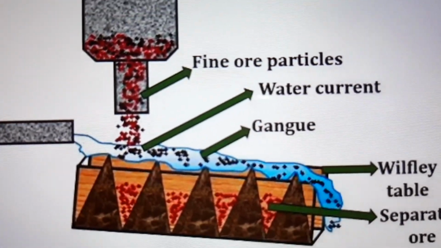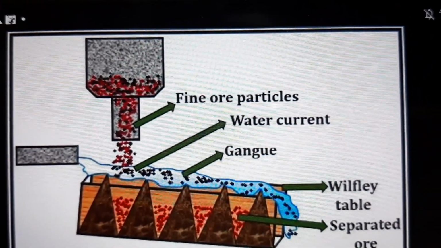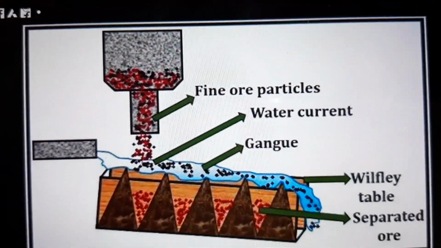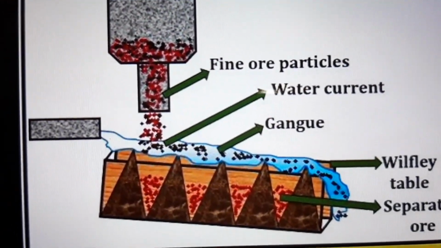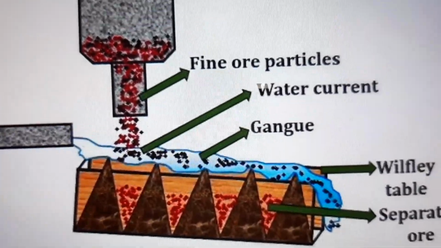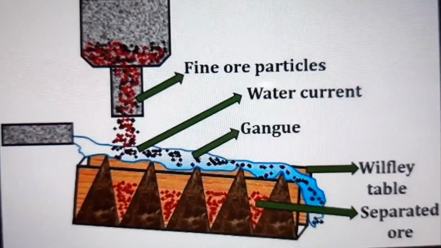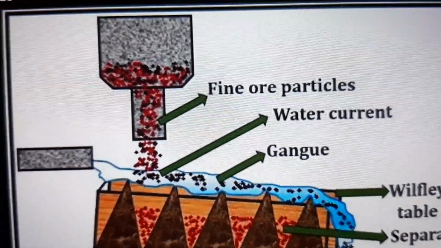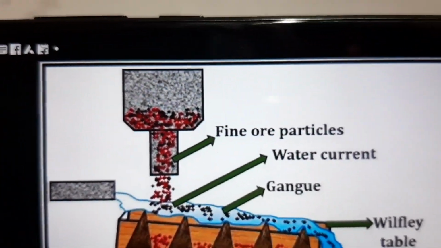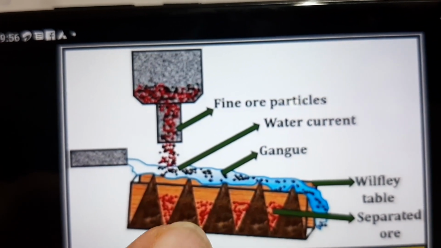Due to the free flow of water, the lighter earthy particles, or the gangue particles, or the impurity particles, get washed away with the help of the water current, and the ore particles, which are quite heavier, will accumulate at the bottom side.